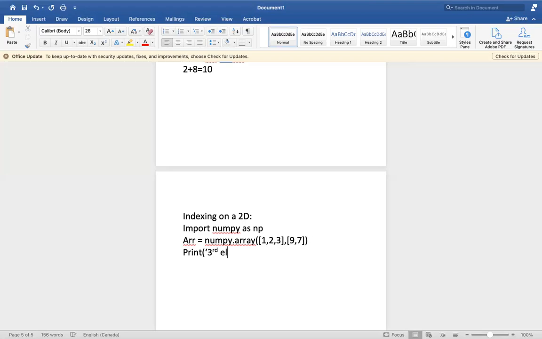Generally, to understand in our language, we can write it as the third element on the first row, comma, array of. If you want to get the index of the first array, you'll give 0. So 0 is the ranking.